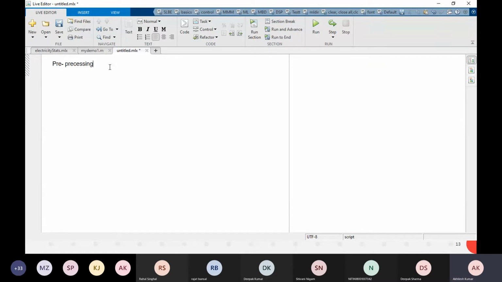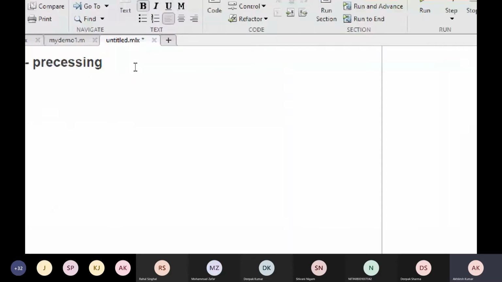So when you write the text and when you execute this live script, MATLAB will not execute this text. MATLAB compiler will not know what this is. This is for your purpose only. So if you want to make it a different kind of heading or title, it depends on you. Let's say I'm going to make it heading one. So now I am going to write a code here.